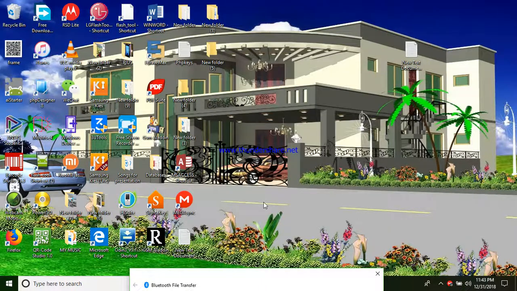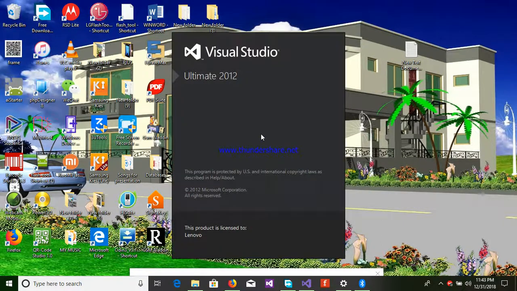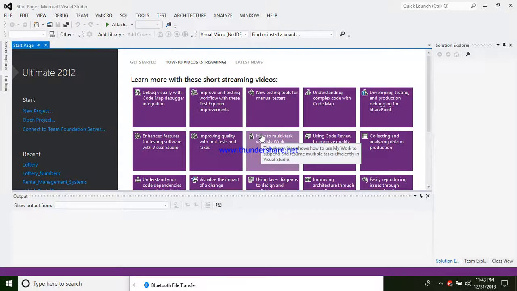Hello guys, today I want to show you how to make lottery numbers on Visual Studio 2012. Right now let me go direct to open the program. This is Visual Studio 2012. Upon opening, it will open the program.